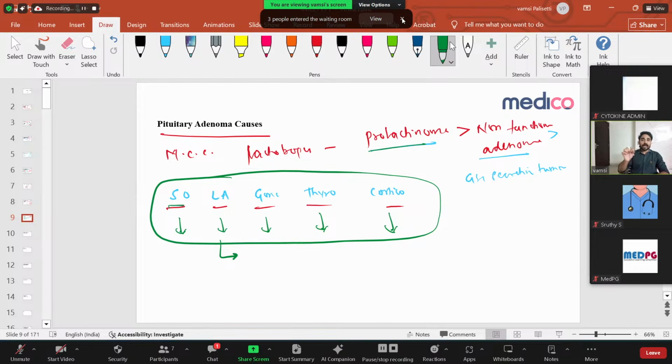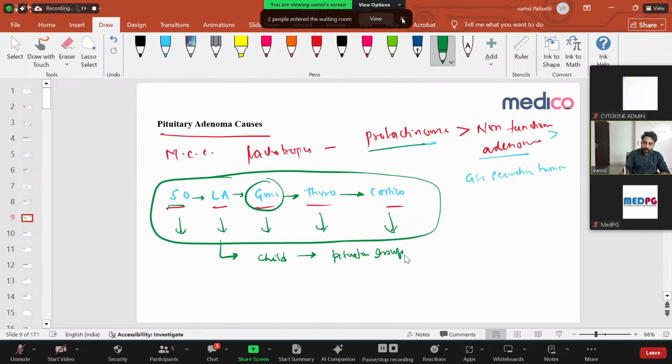But if they ask the same question in an adult patient, what is the clinical manifestation you will see? In the adult patient, there is no role of somatotropes, as growth has already happened. Lactotropes, no. Then gonadotropes: they'll have amenorrhea and some gonadal failure. That is the important part of this question. So first somatotropes, then lactotropes, then gonadotropes, then thyrotropes, then corticotropes. So in the child, pituitary insufficiency will be seen as growth failure, because the first cells going are somatotropes.